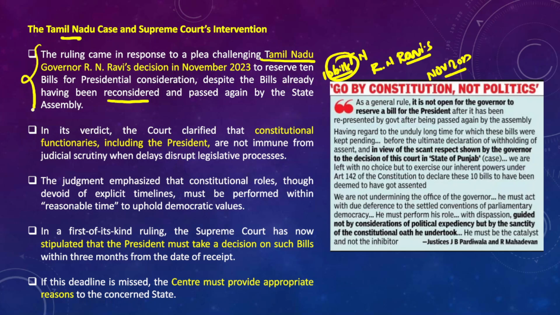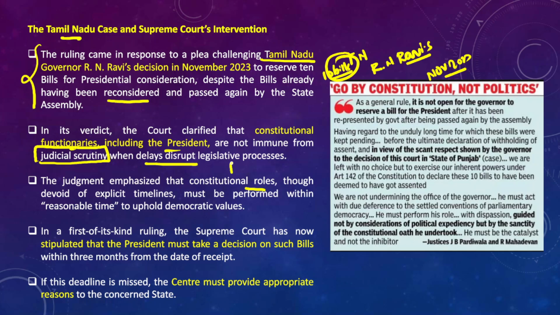And in its verdict, the Supreme Court has clearly mentioned that a constitutional functionary such as the office or the institution of the governor, and including the president, are not immune from judicial scrutiny when delays disrupt the legislative process, because if they don't give assent, then of course it would disrupt the legislative process. And that's why the Supreme Court has come down heavily on this practice by the governors at the state level and even the president as well. In fact, the judgment has emphasized the constitutional role of the office of the governor and even the president as well.